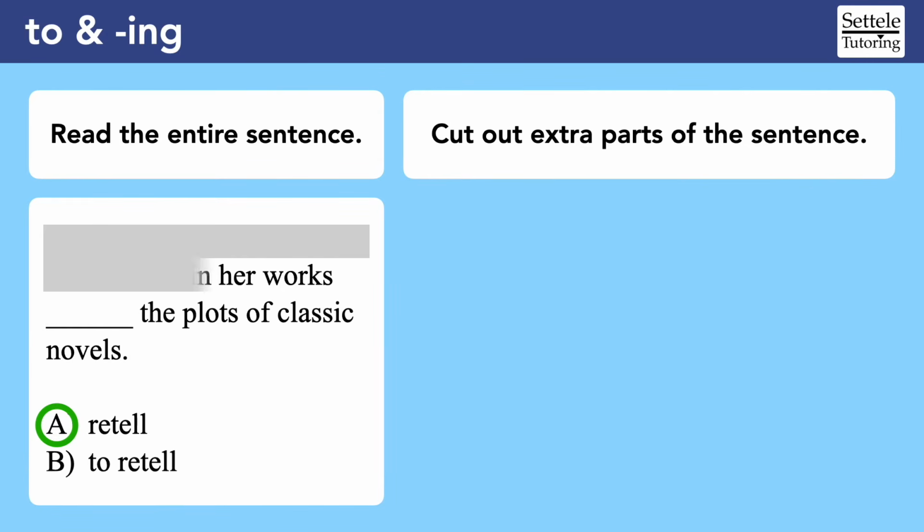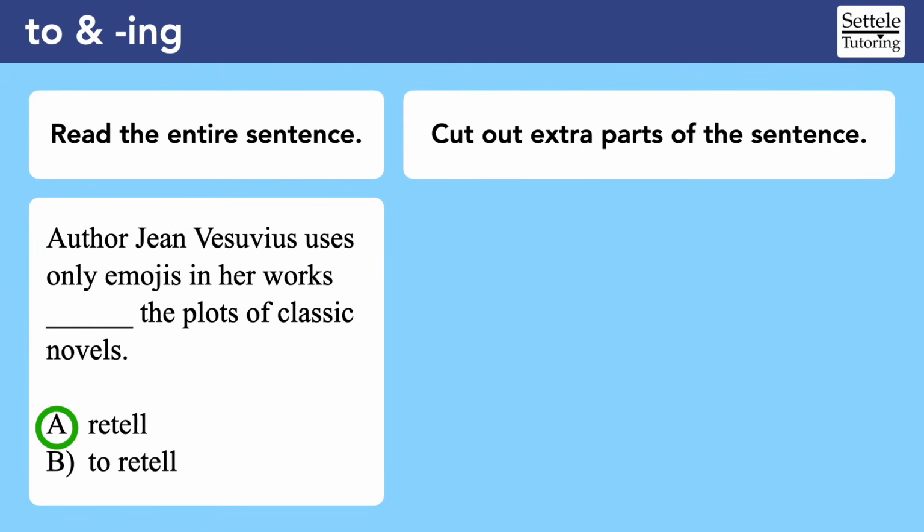If we back up a little further, it still sounds fine. Emojis in her works retell the plots of classic novels. But if we go back to the beginning, it completely changes our answer to choice B. Author Jean Vesuvius uses only emojis in her works to retell the plots of classic novels. The blank now represents the second verb in the sentence, so we should use the to form.